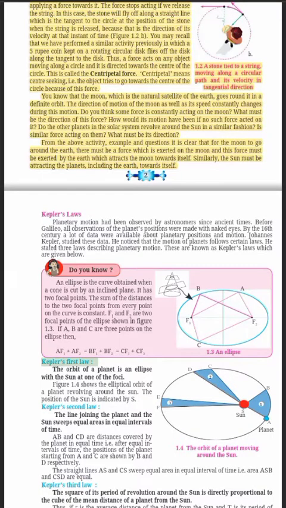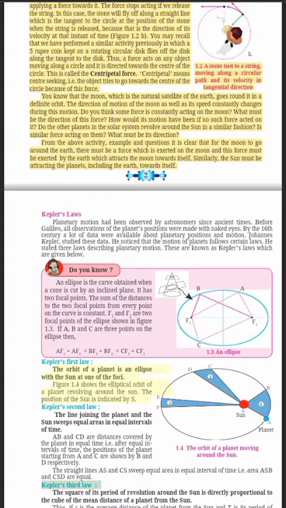Kepler's first law. The orbit of a planet is an ellipse with the Sun at one of the foci. Figure 1.4 shows the elliptical orbit of a planet revolving around the Sun. The position of the Sun is indicated by S. Kepler's second law. The line joining the planet and the Sun sweeps equal areas in equal intervals of time. A, B and C, D are distances covered by the planet in equal time, i.e., after equal intervals of time. The positions of the planets starting from A and C are shown by B and D respectively.